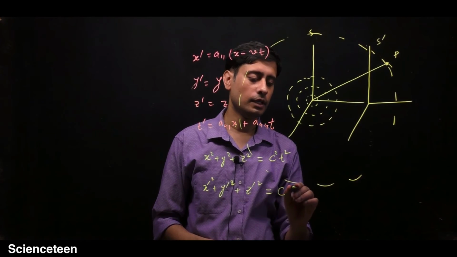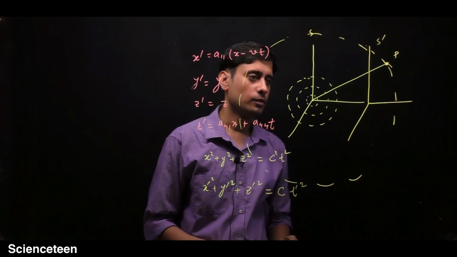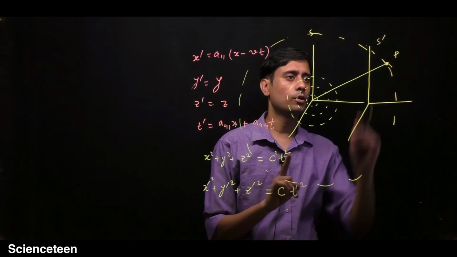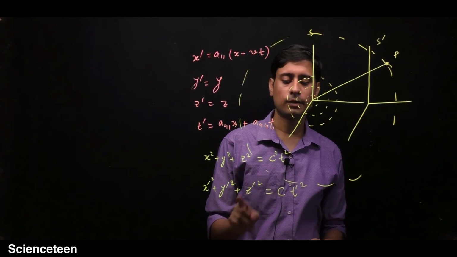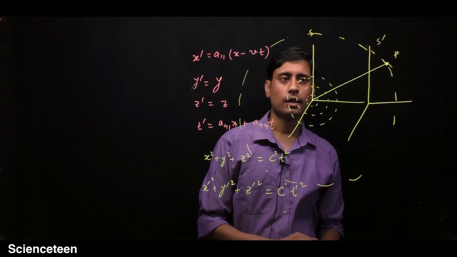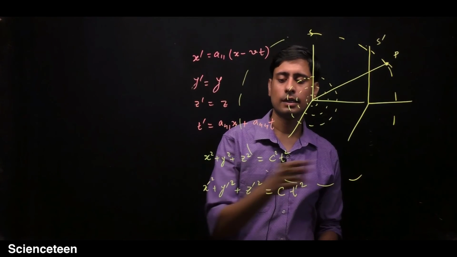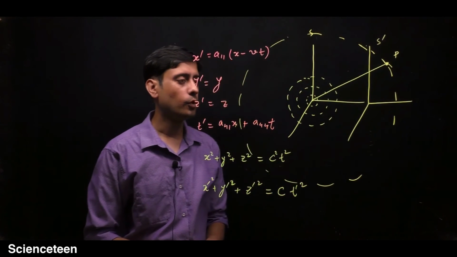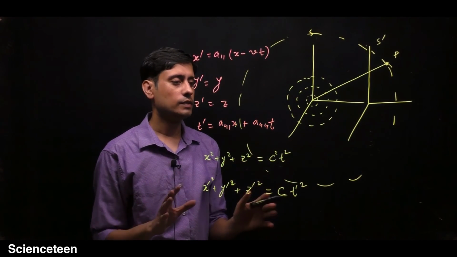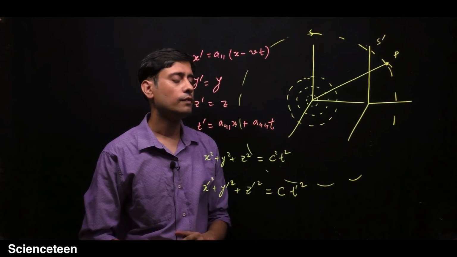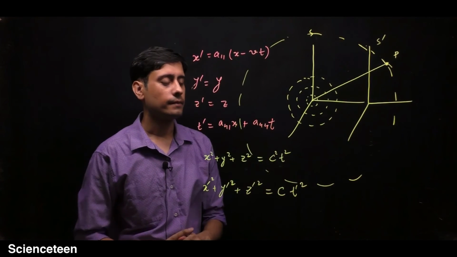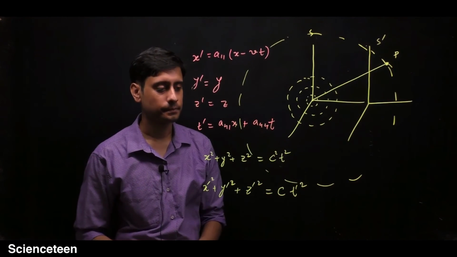So this is c square t prime square. So for the S prime observer, the coordinates are x prime, y prime, z prime and t prime, and for the S observer these are x, y, z and t. So both can write the equation of this expanding wavefront sphere in this way.